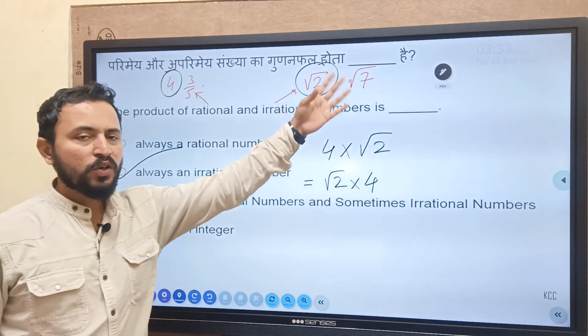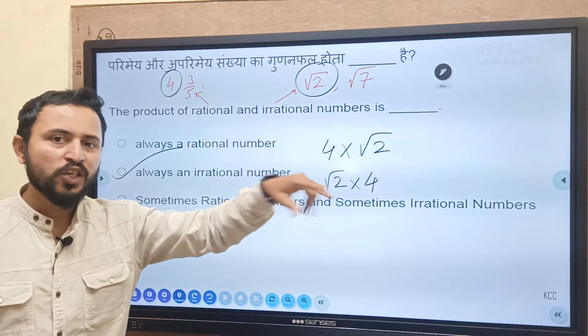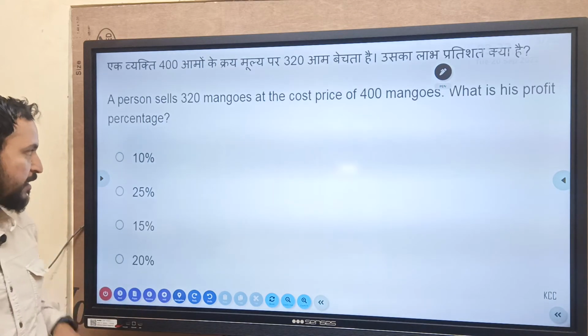You can take any number. Root 7 multiplied by this, always the result will be irrational. You have to remember this.